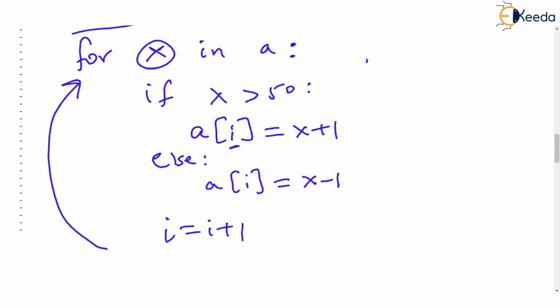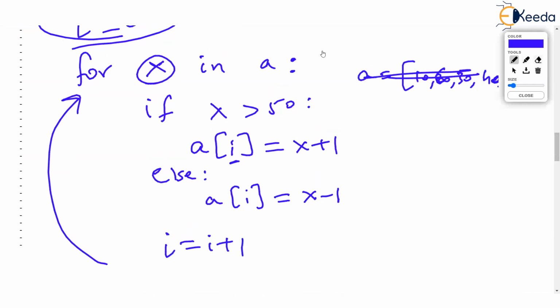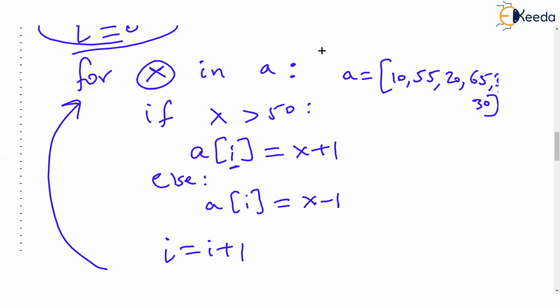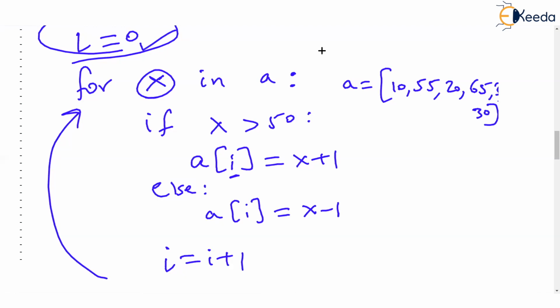Just check this. I hope this code, as soon as I wrote, you got it. What we are going to do. You see, suppose we have a list like this: 10, 50, 55, 20, 65, and 30. Now we have started I with 0 here. Check, we have started I with 0. Now when the for starts, x will be equal to 10. This is x. X is going to be 10. And then we are inspecting, is that 10 greater than 50? It is false.